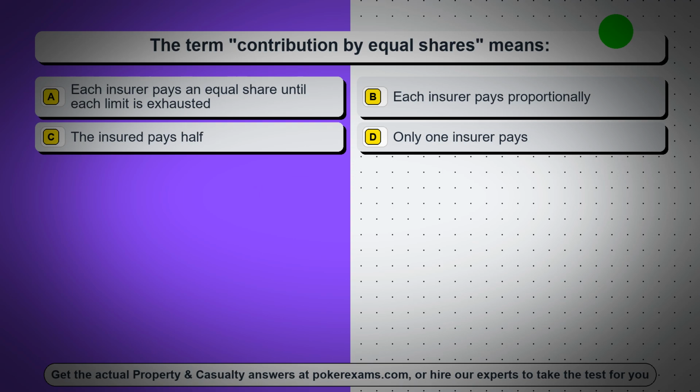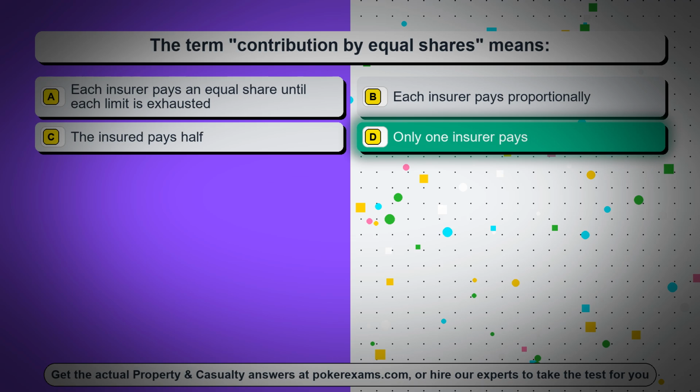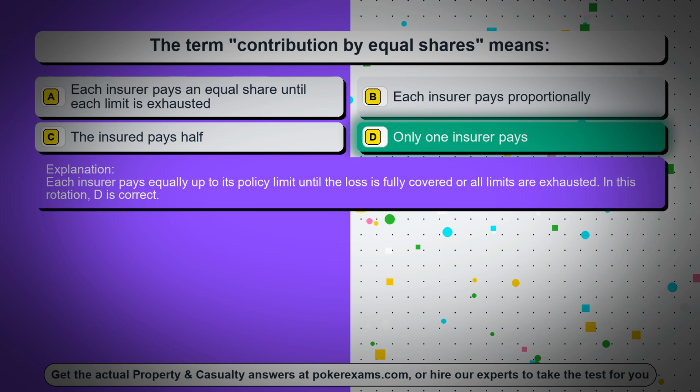Question 84. The term contribution by equal shares means: Option A, each insurer pays an equal share until each limit is exhausted. Option B, each insurer pays proportionally. Option C, the insured pays half. Option D, only one insurer pays. The correct answer is option D, only one insurer pays. Each insurer pays equally up to its policy limit until the loss is fully covered or all limits are exhausted. In this rotation, D is correct.